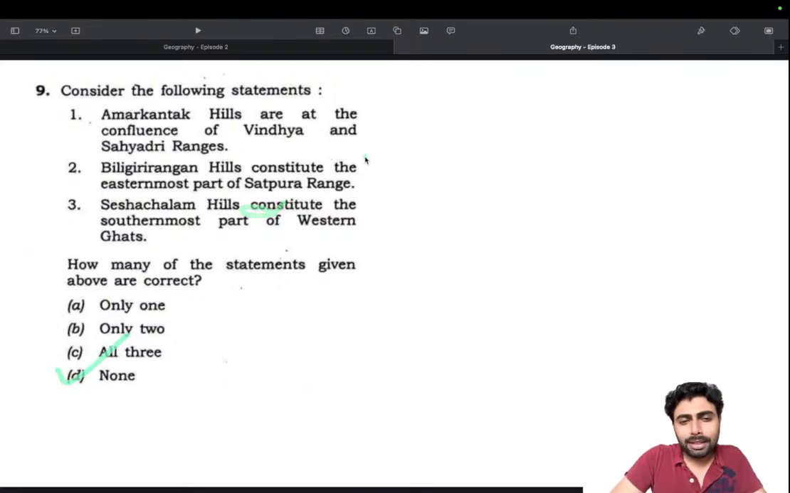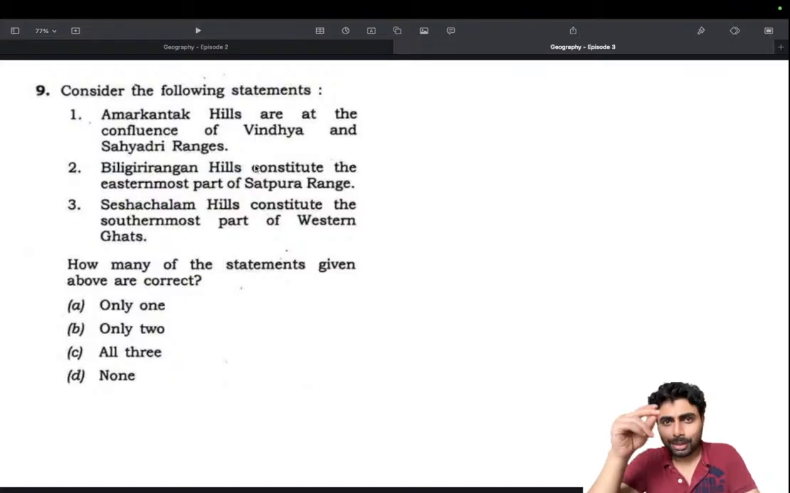The only tricky part for me was that I didn't know Biligiri Ranga is the name behind BRT Tiger Reserve. So this is where you should dwell deep into the names themselves. If you hear a short form for any national park or place, just go and search for its actual name. That's how you'll be able to solve questions like this. So that's it. Answer is none.